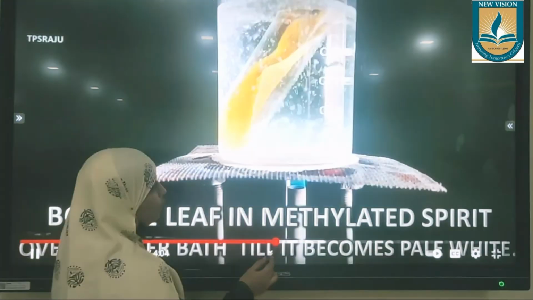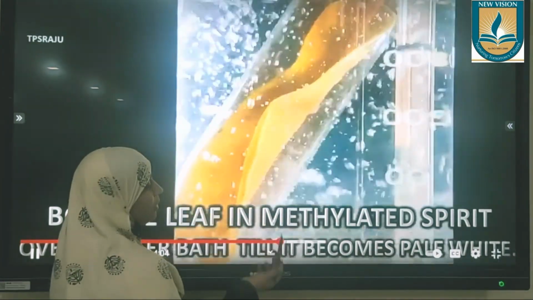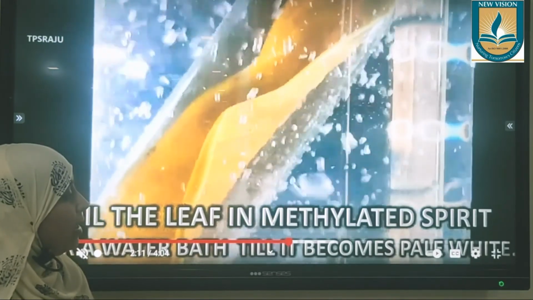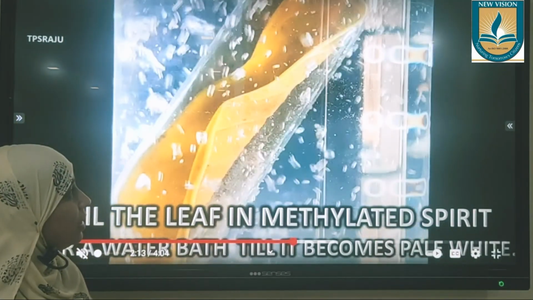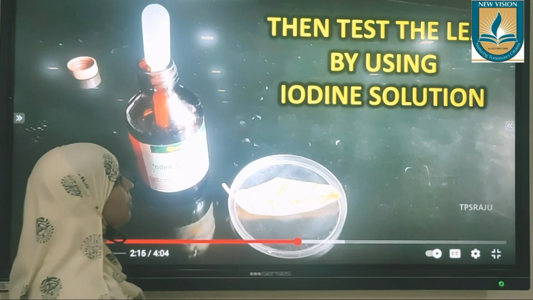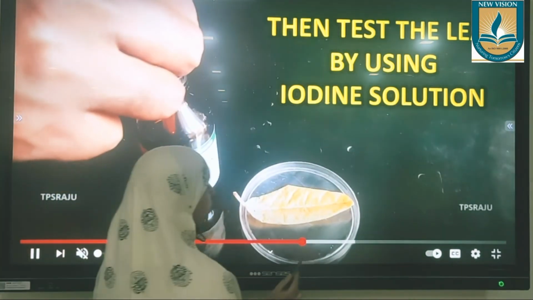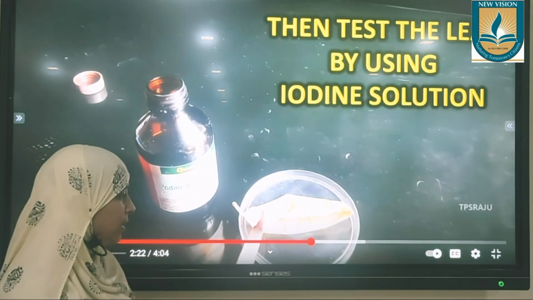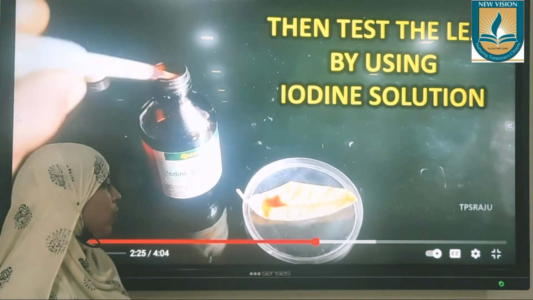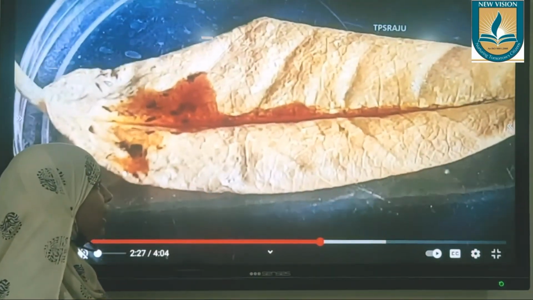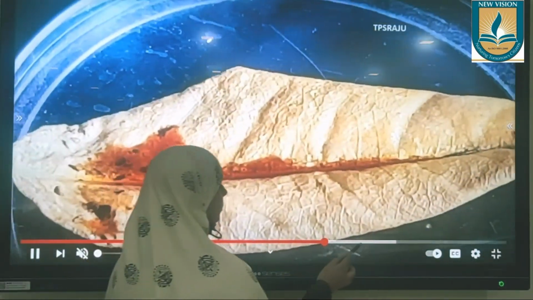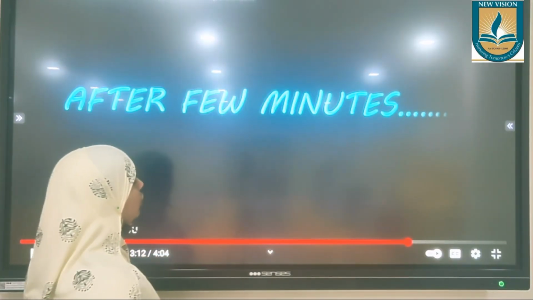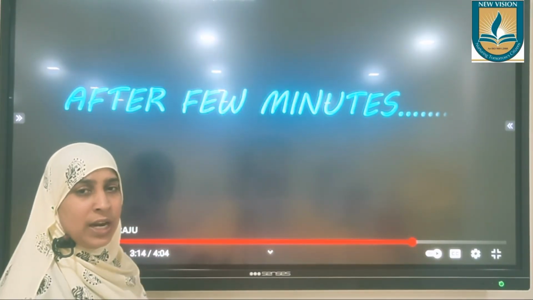Okay, carefully we will remove the cardboard. We will perform the same starch experiment where methylated spirit is taken in the test tube and water is provided in the beaker. It is boiled and chlorophyll is removed from that, and then the iodine test is performed over this leaf. So as we have applied uniformly in the carbon dioxide experiment, in this experiment also iodine needs to be applied uniformly throughout the entire leaf. The entire leaf should be applied with iodine and left for a few minutes.